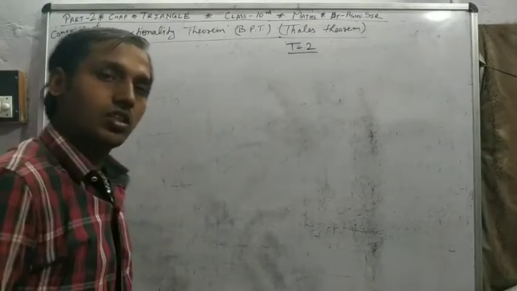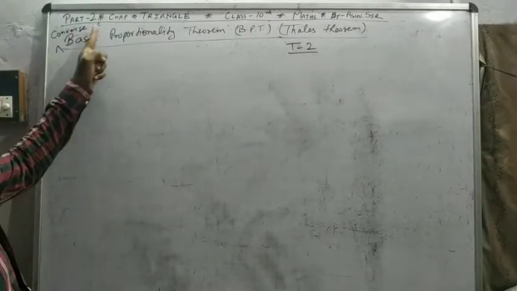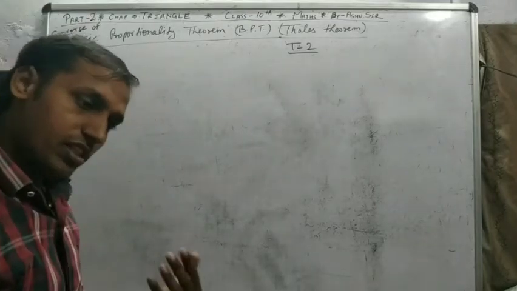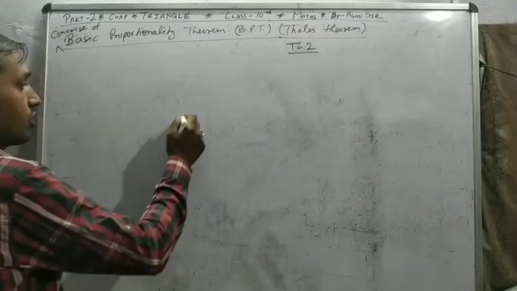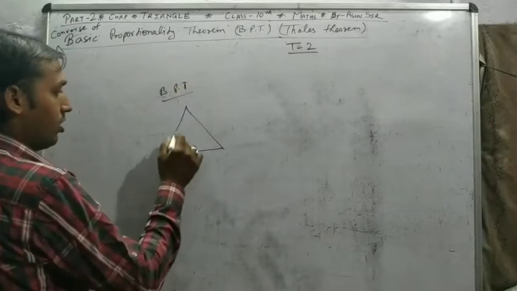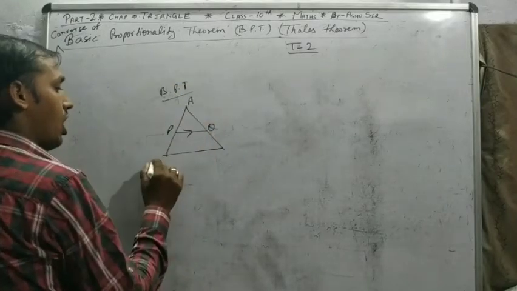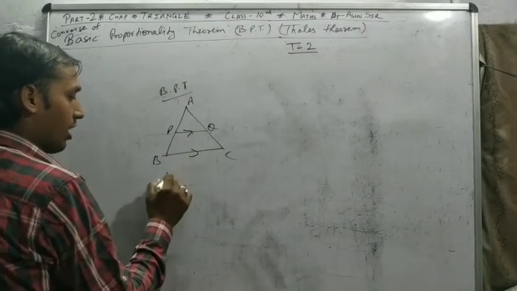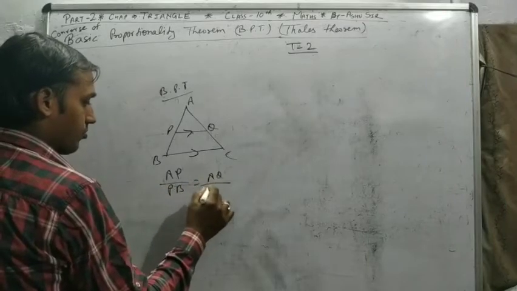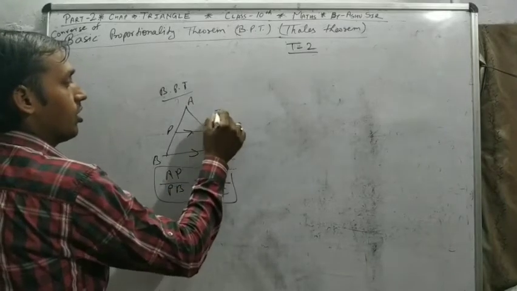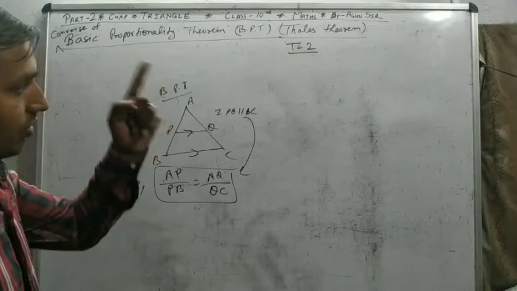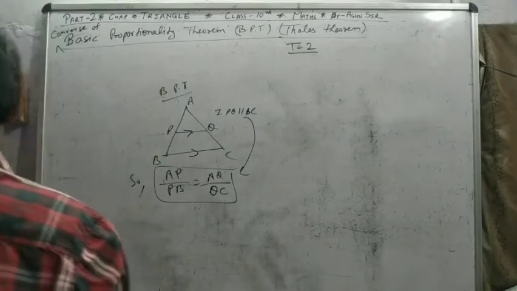Let's see the next theorem, that is the converse of the basic proportionality theorem. It is the reciprocal, meaning converse of BPT. In BPT, what is BPT? A line drawn parallel to the base of a triangle, so the ratio is equal. Means if PQ is parallel to BC, then this. But this is the converse of BPT. You have to read them in the question.